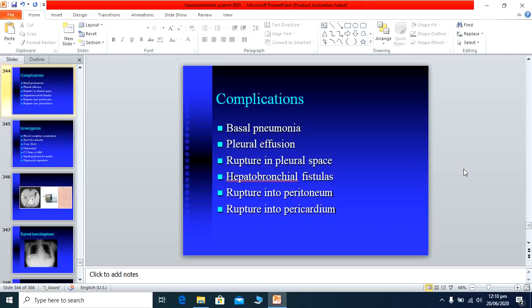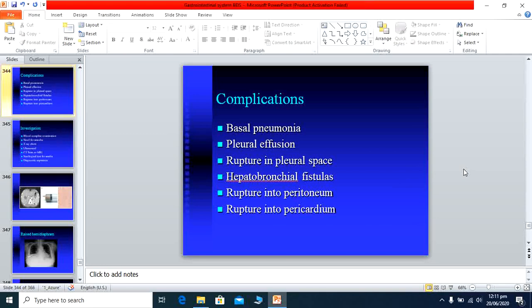Sometimes the patient develops a sterile pleural effusion, especially on the right side. This phenomenon, pleural effusion, is also due to the inflammation. Sometimes the rupture occurs into the pleural space, and the patient develops empyema, and we have to put a chest tube in to drain this pus. So this is a very important complication: it makes its way to the lung tissue and drains into the pleural space, and the patient develops empyema.